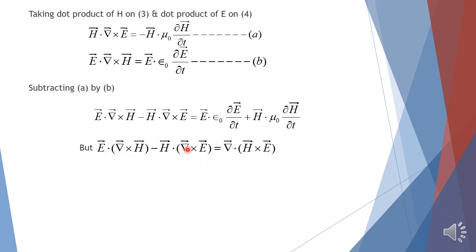Here you see in this expression the left hand side is the same as the left hand side of the above equation.